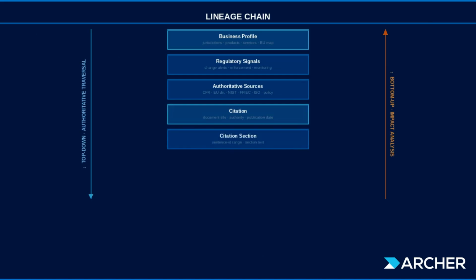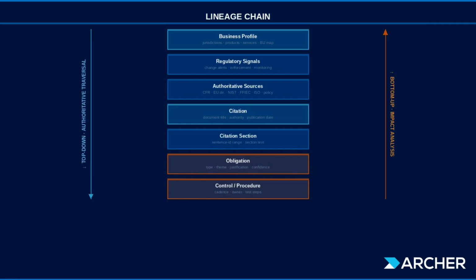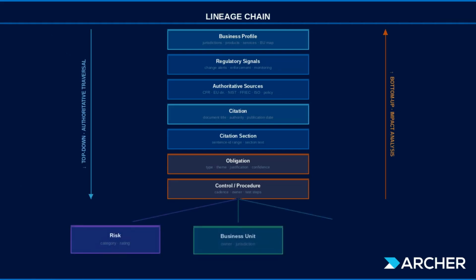This enables three things. First, from a top-down perspective, an auditor can trace any control back to the authoritative source that justifies its existence. Second, from the bottom up, your business operations can respond when a regulation changes, since Archer Evolv connects every affected obligation, control, business unit, and process. Through these connections, regulatory change management becomes a continuous workflow, not a quarterly project. And third, gaps become data. A control with no upstream citation can be flagged before it creates an issue, and an obligation with no downstream control can be identified as an unmitigated requirement.